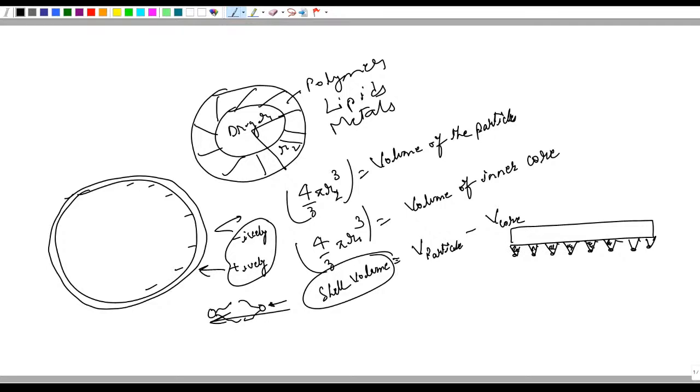Now it is possible, due to some reason or the other, to have a situation where some of these pores get completely clogged. But having said that, these microneedles are generally arrays of millions of very, very small needles in micron size ranges. So even if one of these needles does get clogged, most of the other needles will still be available to continue to release the drug, and so it won't be a major factor. Maybe 1 or 2% of the drug will be lost because of this phenomenon.